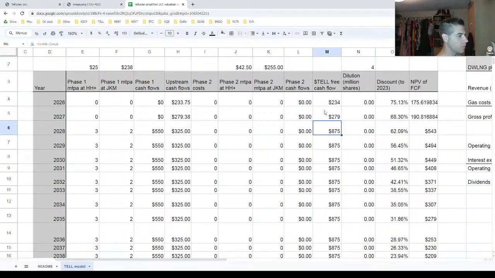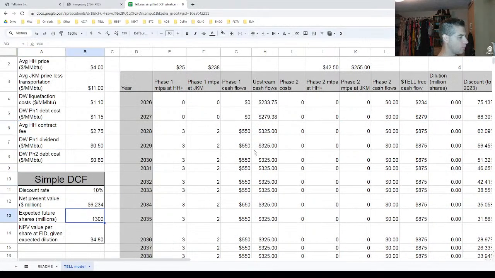And so if it's 2026 and I'm only a couple years away from almost $1 billion per year of free cash flow from between phase one and the upstream operations, that discount is not that large. And so you're looking at quite a bit there. And so again, if I went to phase one and I said, hey, what if they were able to do this, and because they didn't have to dilute some for phase two, this is more like, let's say, 1.1 billion shares outstanding. That pushes up your stock price slightly higher because you have less dilution.